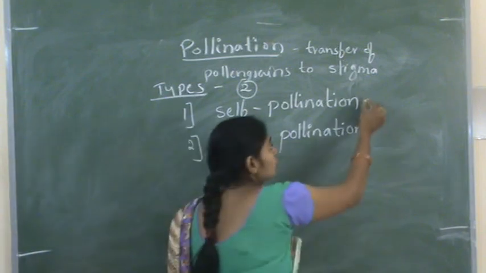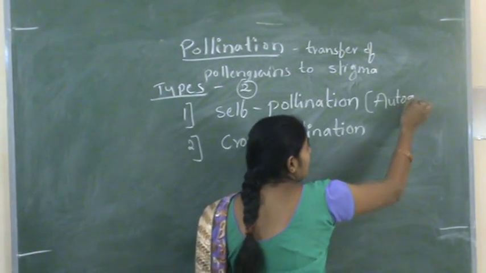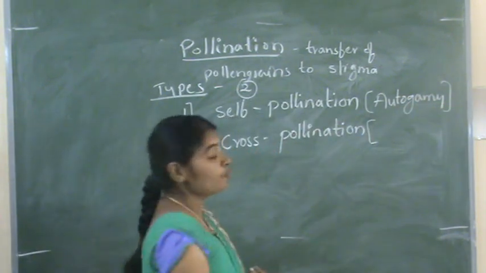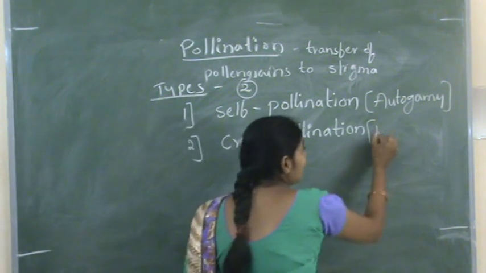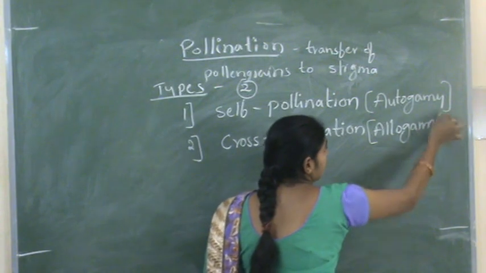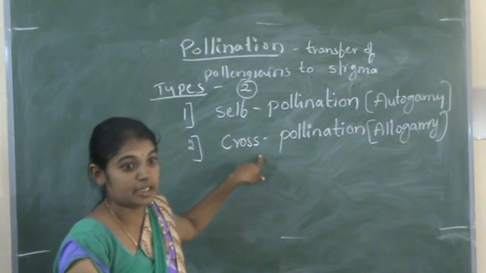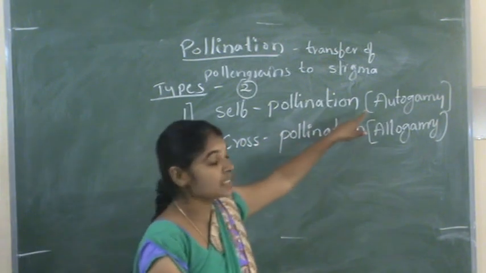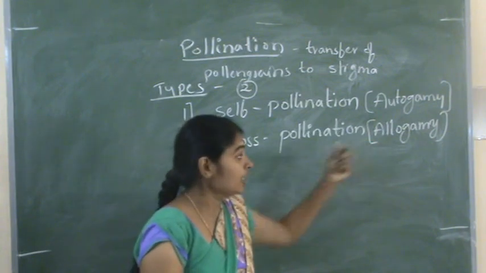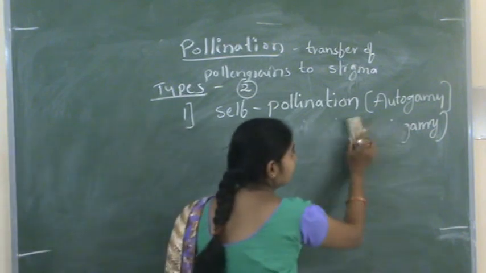Self-pollination is also known as autogamy, and cross-pollination is known as allogamy. Self-pollination is again of different types.